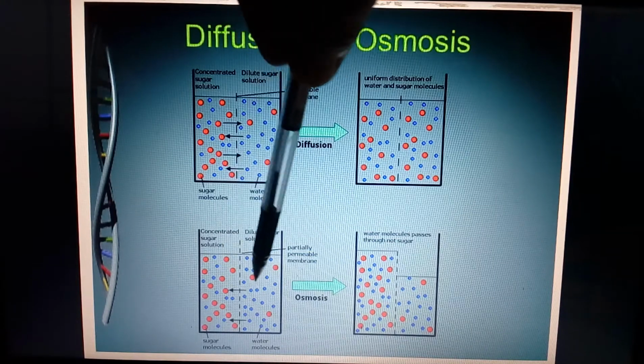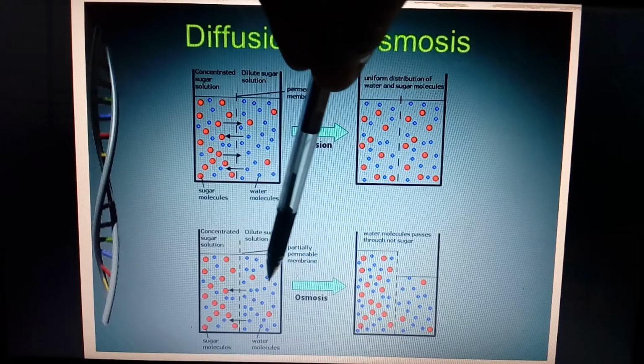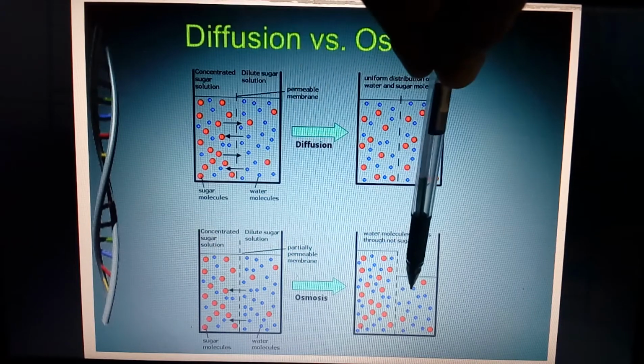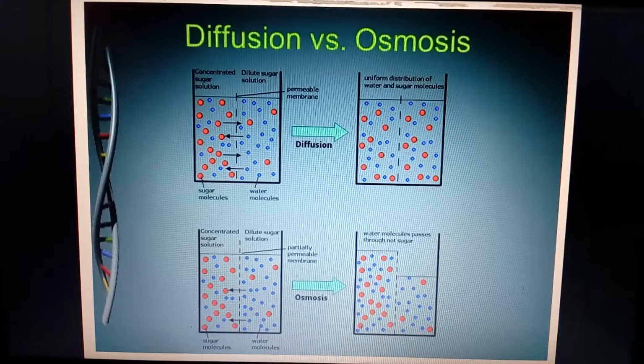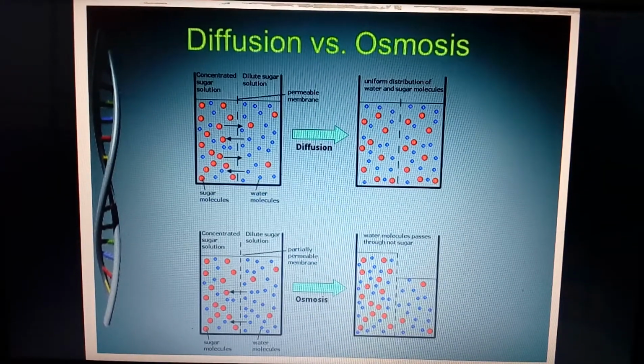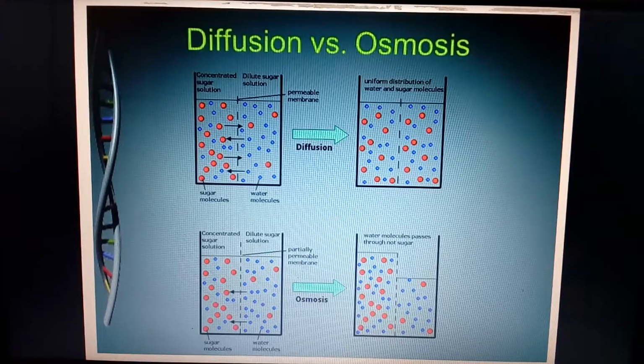That is diffusion. And what are we going to say osmosis is? Movement of water molecules from hypotonic solution towards hypertonic solution. So this is about the difference between diffusion and osmosis. Got it? The next.